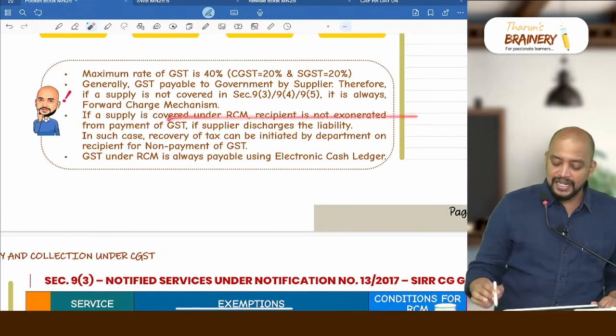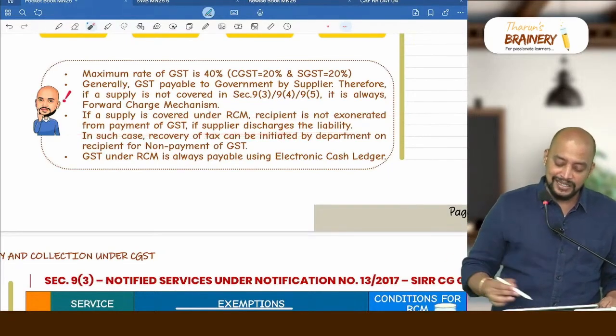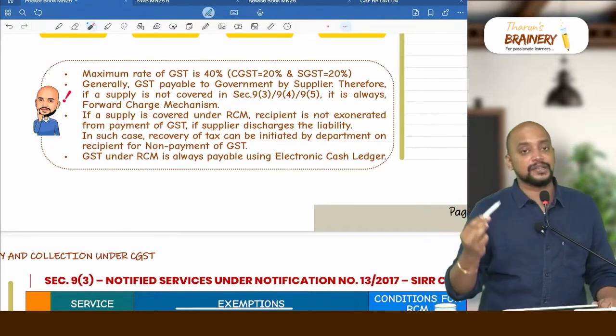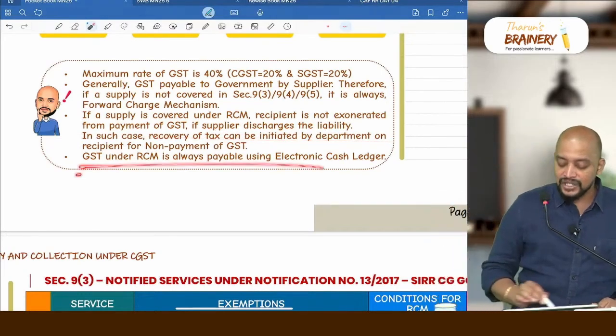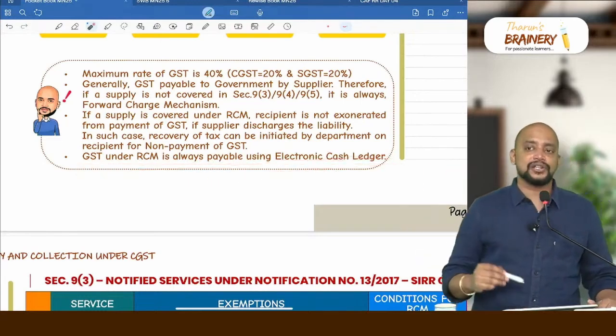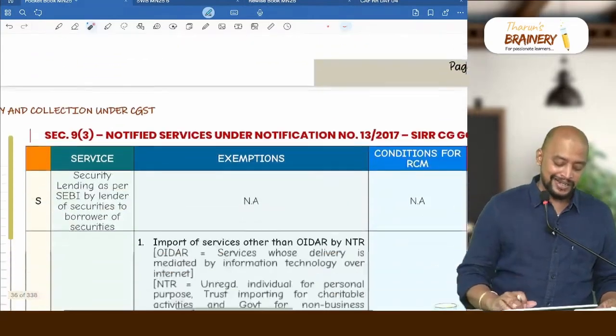So if a supply is covered under RCM, the recipient is not exonerated from payment of GST even if the supplier discharges the liability. In such a case, recovery of tax can be initiated by the department on the recipient for non-payment of GST. GST under RCM is always payable using the electronic cash ledger, because we cannot use the electronic credit ledger for payment of GST under RCM.